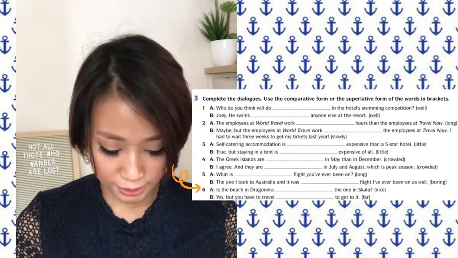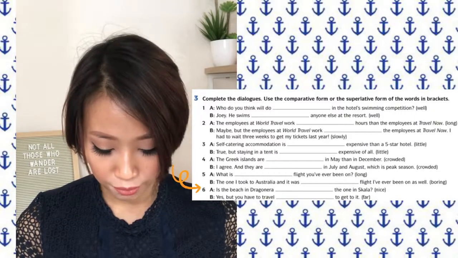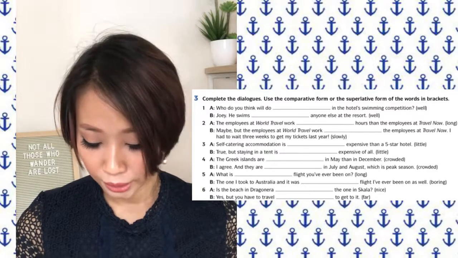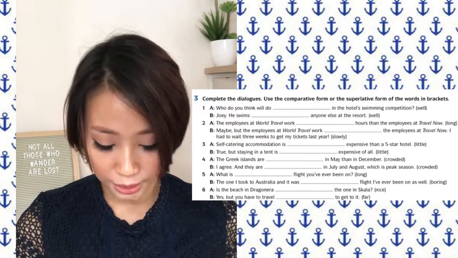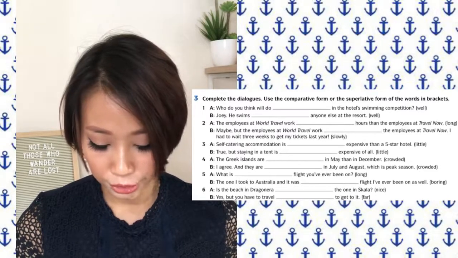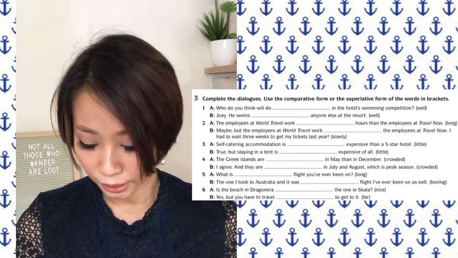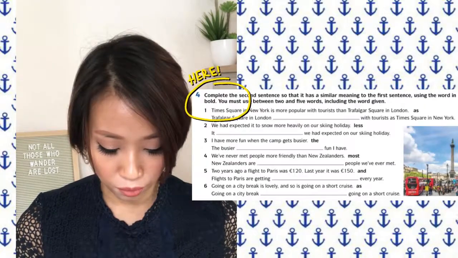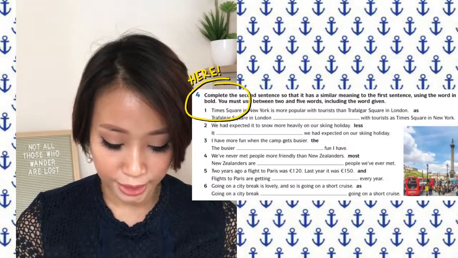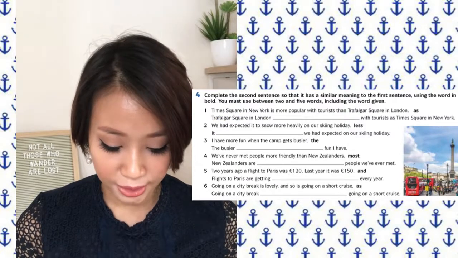Boring, bosan. 6. Is the beach in Dragonera nicer than the one in Scala? Adakah pantai di Dragonera dari yang di Scala? Nice, cantik. B. Yes, but you have to travel farther to get to it. Ya, tapi awak kena jalan untuk ke sana. Far, jauh. Exercise 4. Complete the second sentence so that it has a similar meaning to the first sentence using